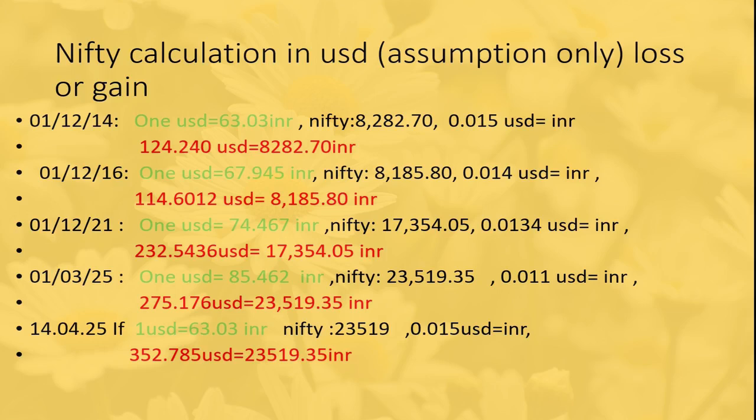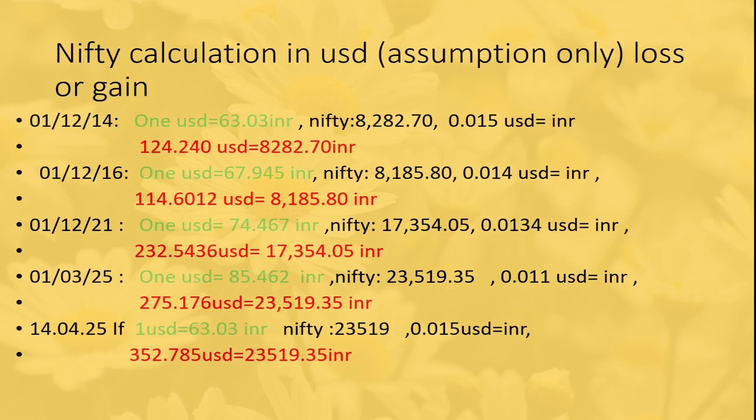Suppose the INR had increased in value against the USD, that is, 1 USD was equal to 63.03 INR. Then Nifty would have been 23,519.35 INR, while the USD value would have been 352.785 USD.